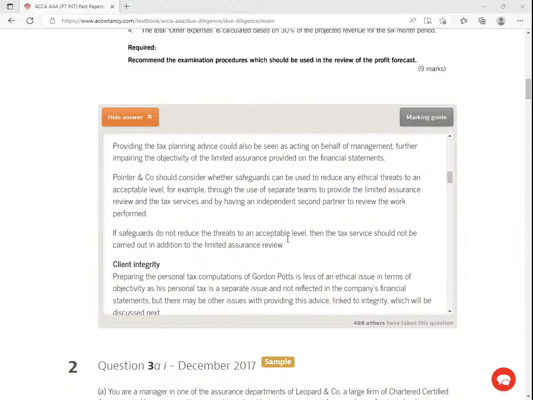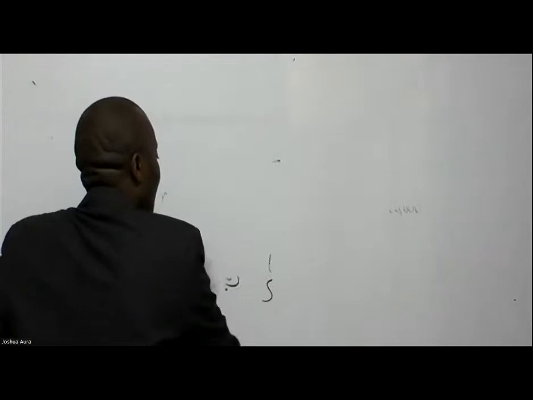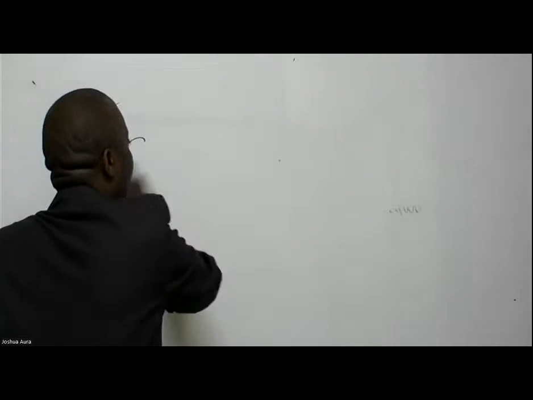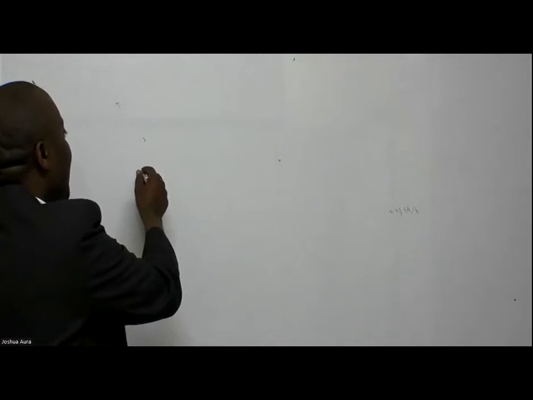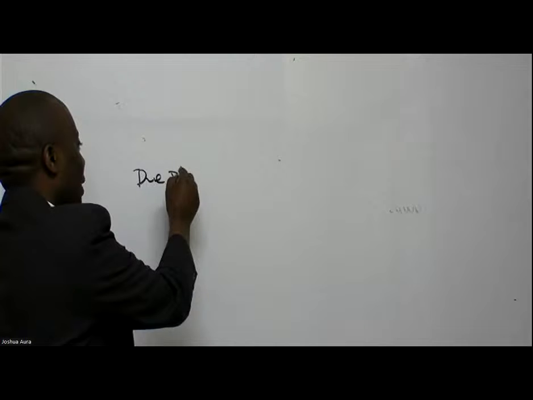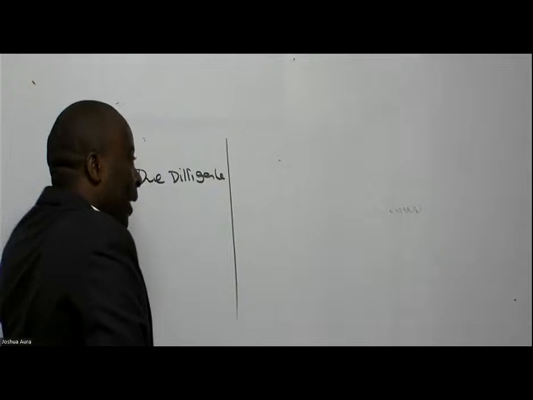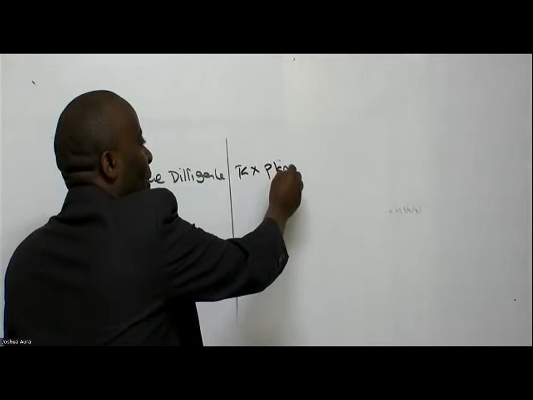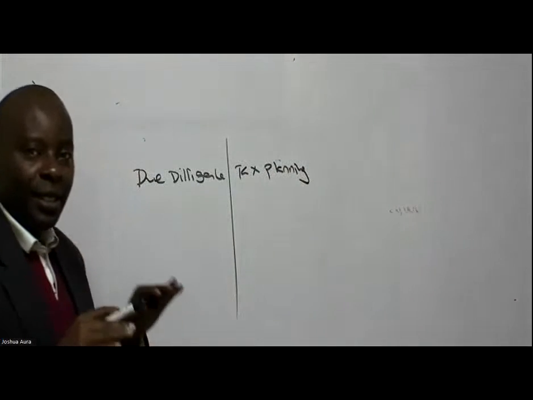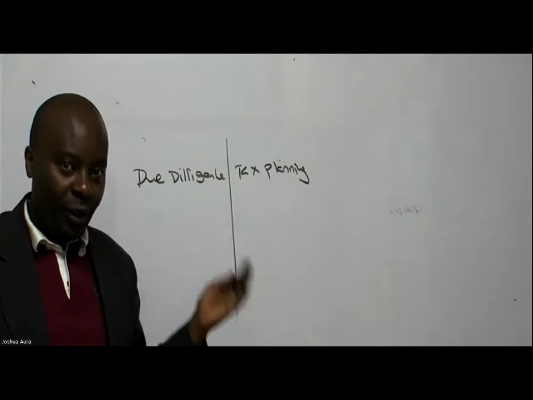So when it comes to safeguards, yes, safeguard is quite a big term in terms of auditing. So we are saying that under the safeguards, is there a way as your firm, as in this case, these guys are doing due diligence, that you could have another independent team doing, for example, the tax planning? So basically two engagement teams, which presumably are not supposed to be meeting at all, theoretically, right?